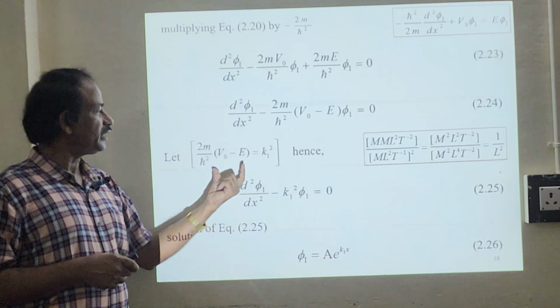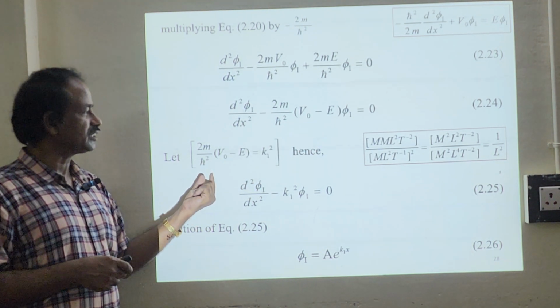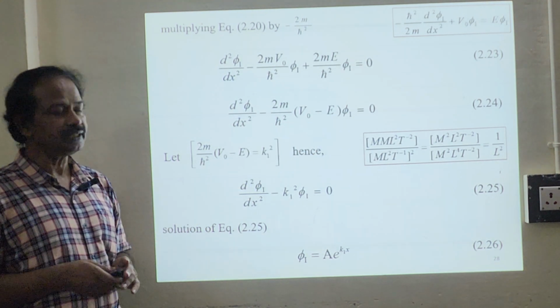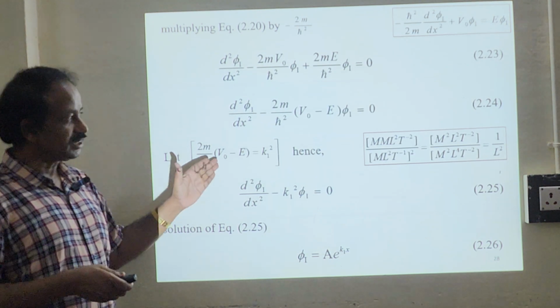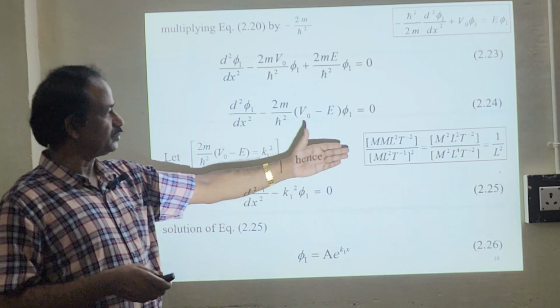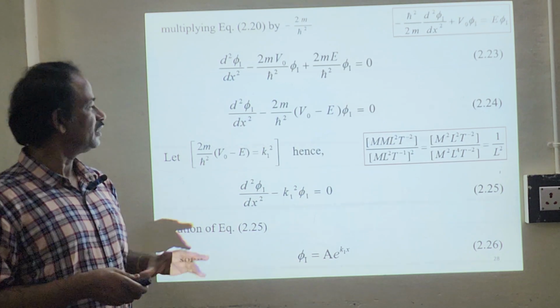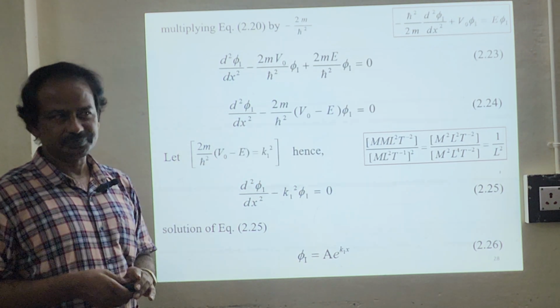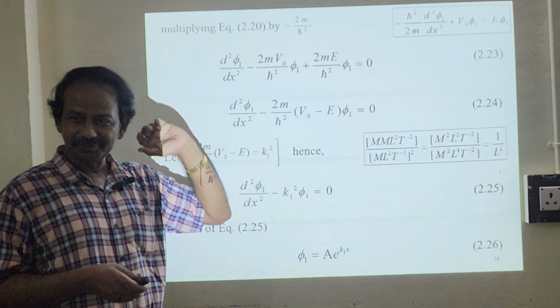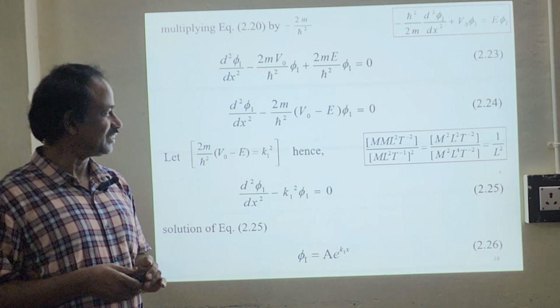Now I can simplify this term, 2m by h bar squared times (V naught minus E), which is equal to k1 squared. You just look into the dimensions. This is what I gave as the assignment in the last class.